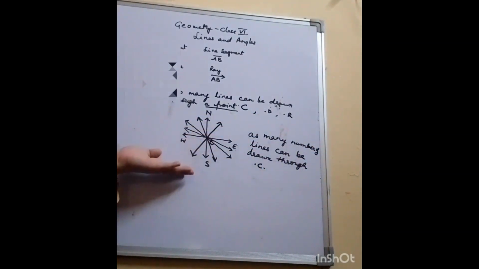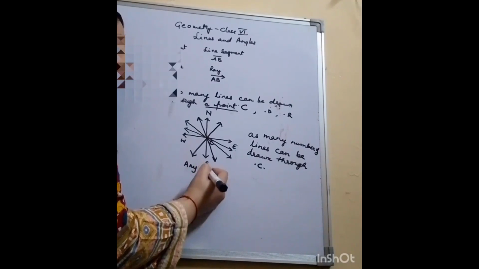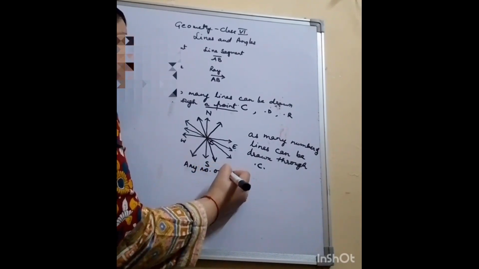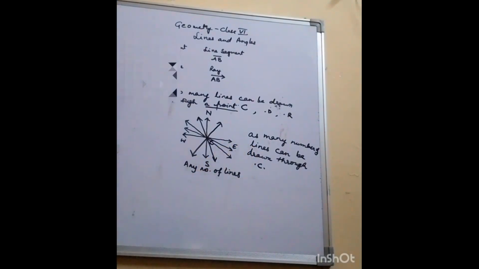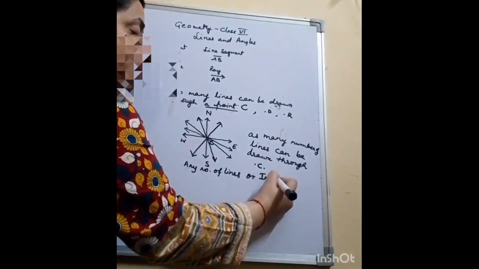As many numbers of lines means any number of lines through a point, or infinite lines.